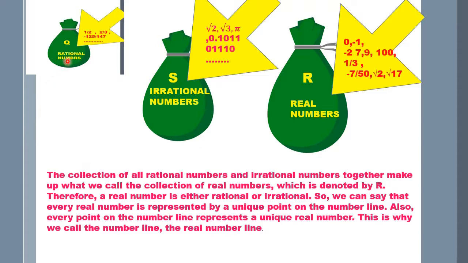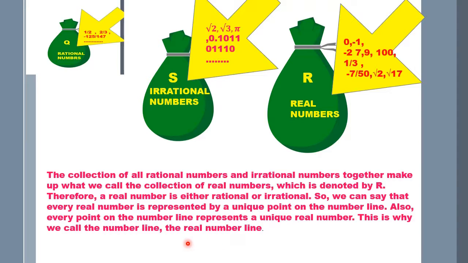Now, in these rational numbers, we already have the natural numbers, whole numbers, and integers. Now, this rational plus irrational makes it real numbers, and it is denoted by R. Therefore, a real number is either rational or irrational. We can say that every real number is represented by a unique point on the number line. Also, every point on the number line represents a unique real number. That is why we call the number line the real number line.